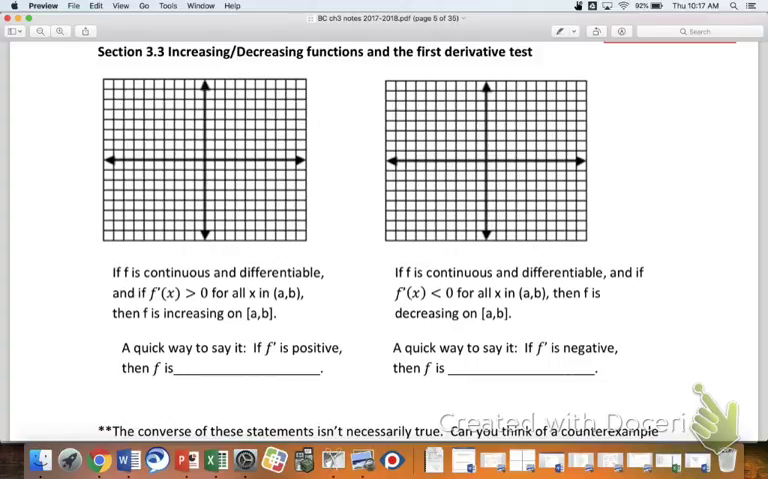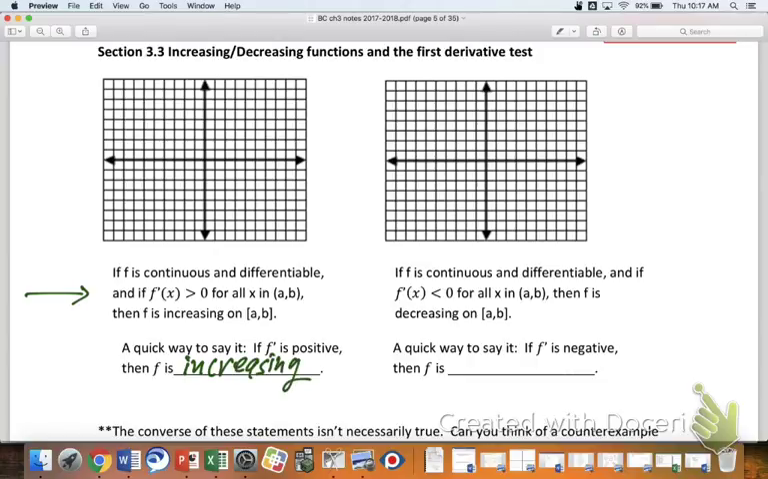So we just did section 3.2. This is section 3.3, which deals with how to describe functions that are increasing or decreasing, as well as finding mins and maxes using what's called the first derivative test. So down below here on this line, you'll see a couple of statements: if f is continuous and differentiable, and if f prime is positive for all x in (a, b), then f is increasing. A quick way to say this is if f prime is positive, then f is increasing. And we can talk a little bit about why that would be.